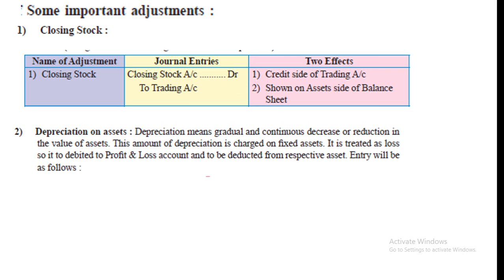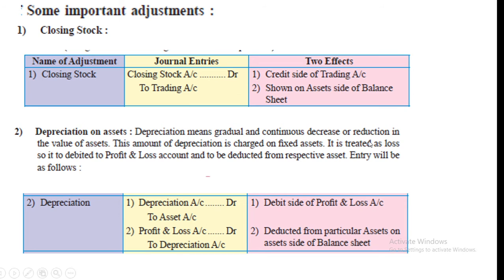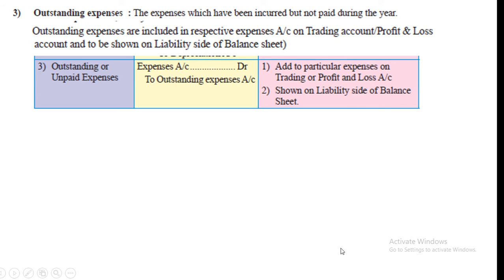See the entry, depreciation. What are the effects? Debit side of profit and loss account and deducted from particular assets on asset side of balance sheet. Okay.